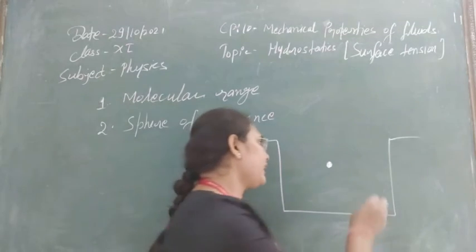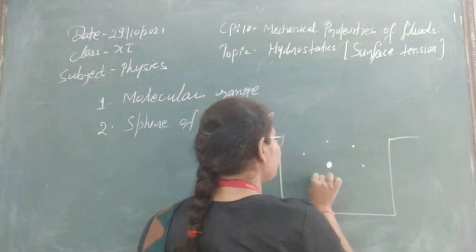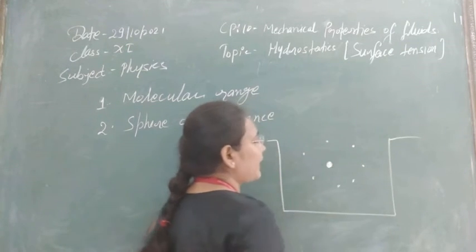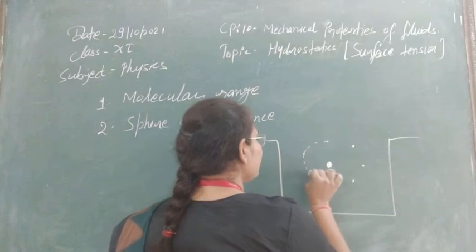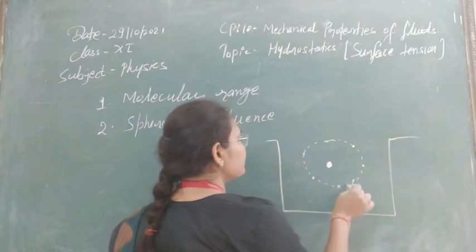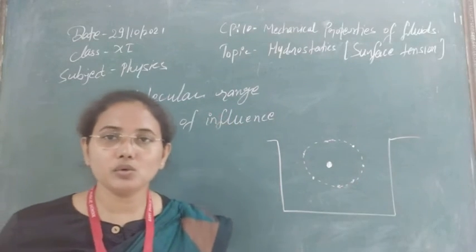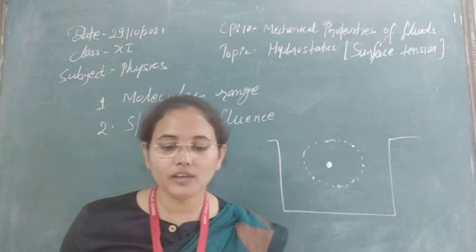If you take the locus of all these maximum ranges up to which the molecule can apply attraction force, you obtain a sphere, and this sphere is known as the sphere of influence.